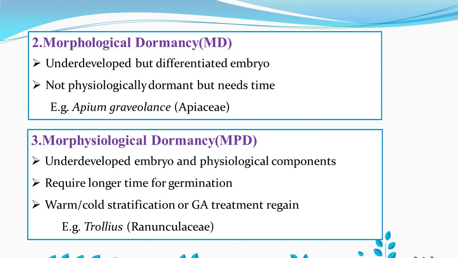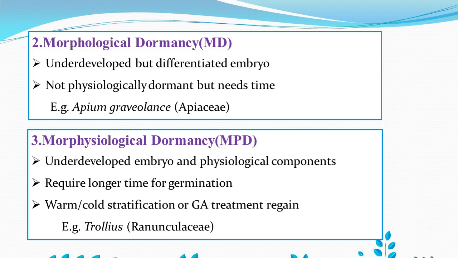The best example for morphological dormancy is from family Apiaceae, that is Apium graveolens. In seeds of this plant, there is an undifferentiated, underdeveloped embryo in the primary condition, but after the resting period, this embryo will develop completely and it leads to germination.